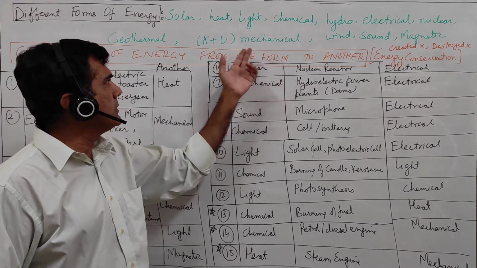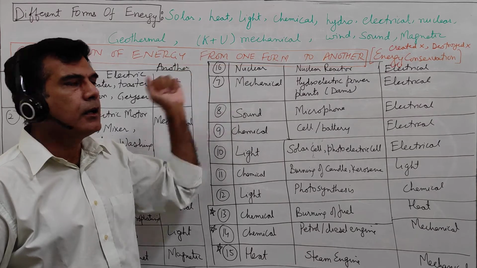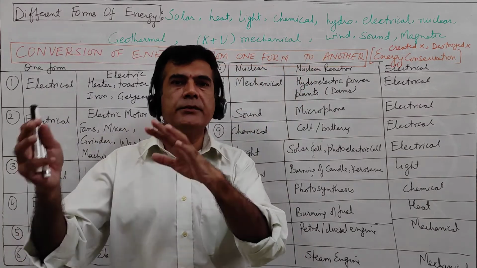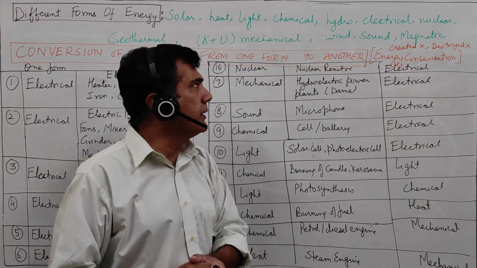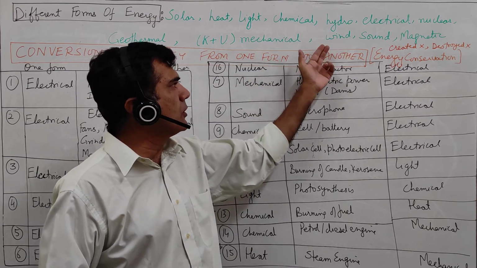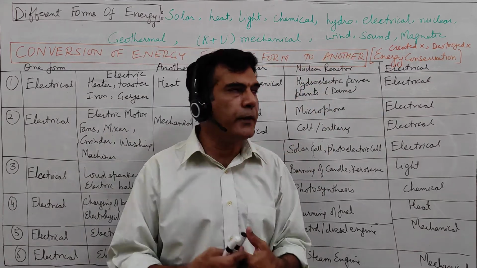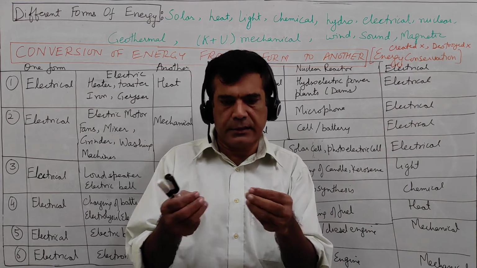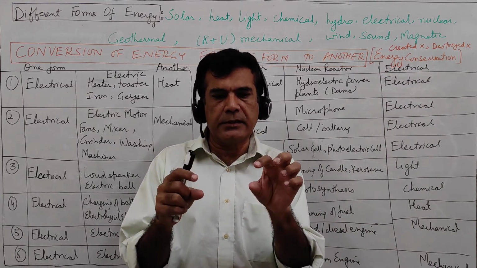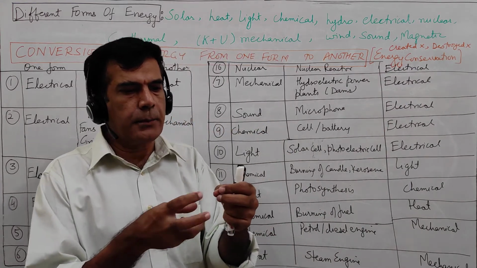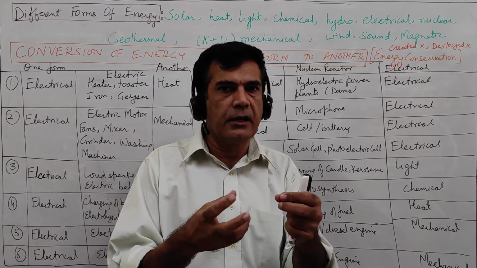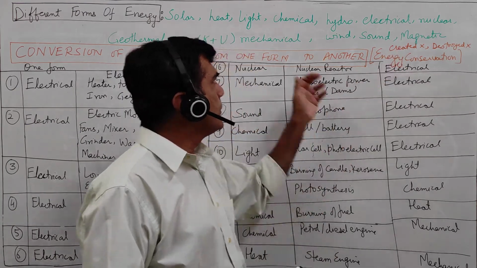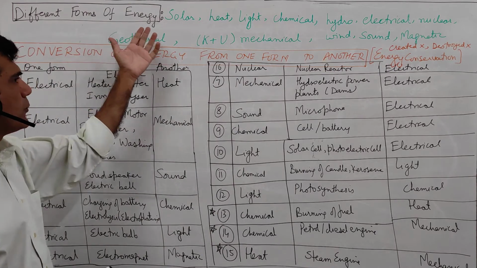Then we have mechanical energy, which is the summation of kinetic and potential energy. Wind energy, when the wind blows, it also has energy. It is a form of kinetic energy only. Sound is also a form of energy. And magnetic energy, you know, an electromagnet can attract pieces of iron, etc. So it is also a form of energy. So in this way we have different forms of energy.